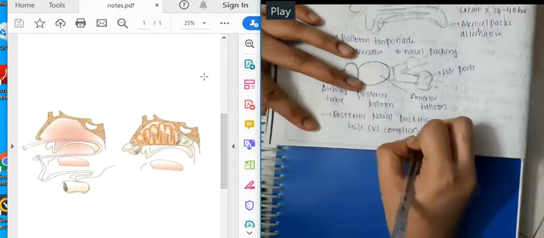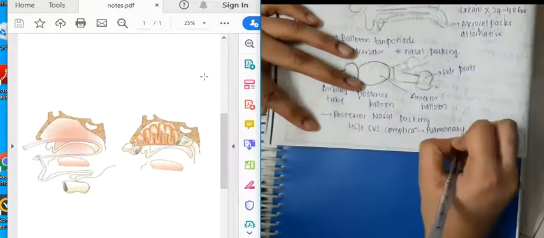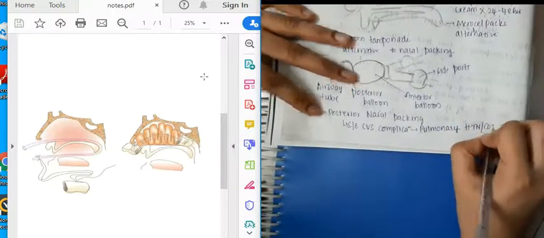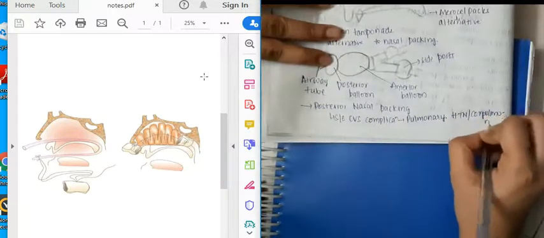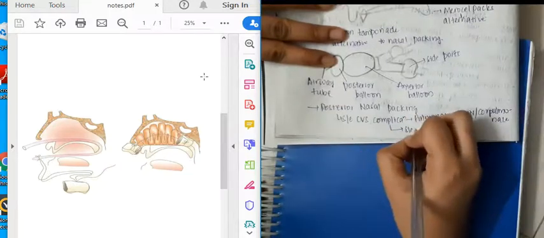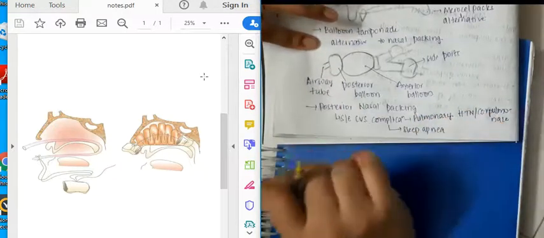What side effects are important? Especially, posterior nasal packing causes cardiovascular side effects, which are pulmonary hypertension. It can cause cor pulmonale, sleep apnea.